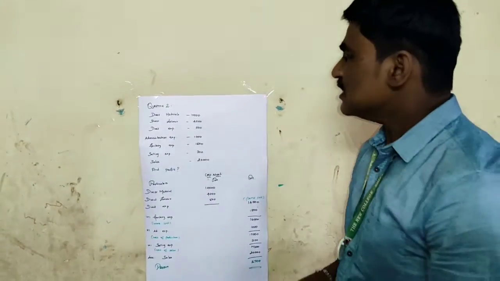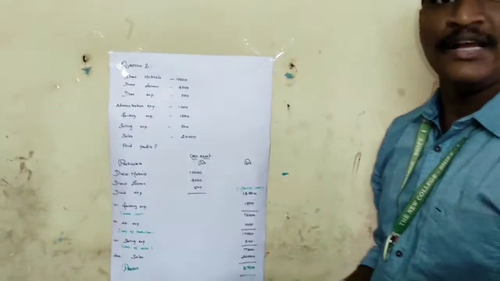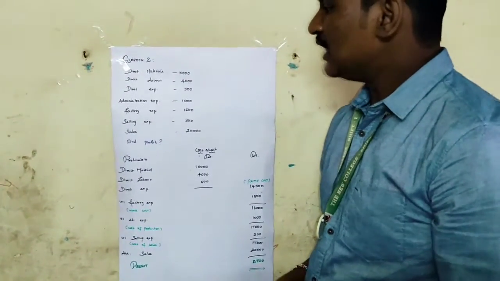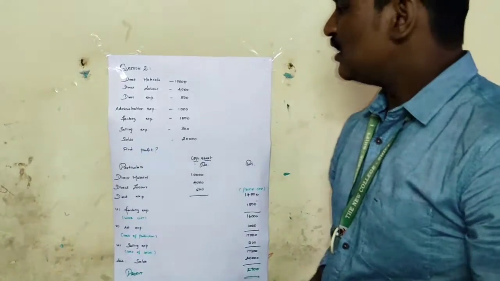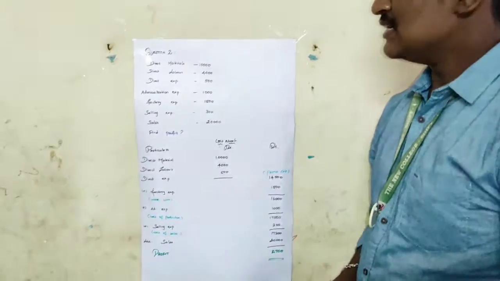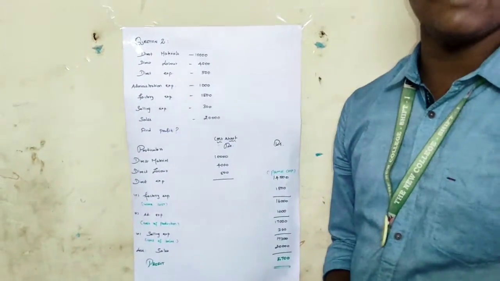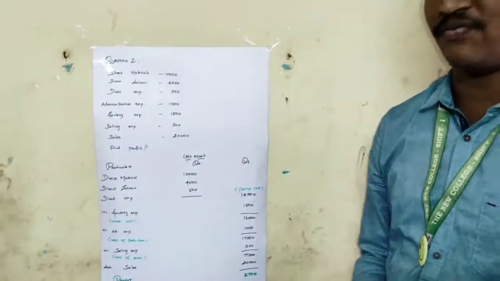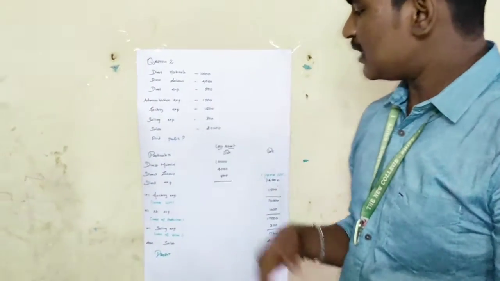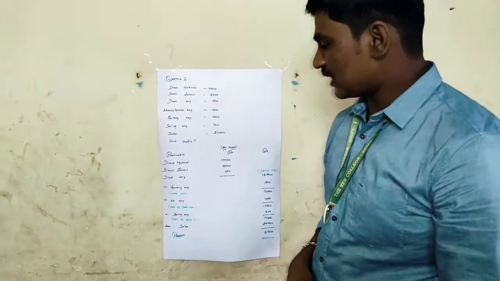Direct question. In this we have given direct material 10,000, direct labor 4,000, direct expense 500, administrative expense 1,000, factory expense 1,500, selling expense 300, sales 20,000. In this we are going to find what is the profit. So it is the second complicated problem. In this I have convenient answers.